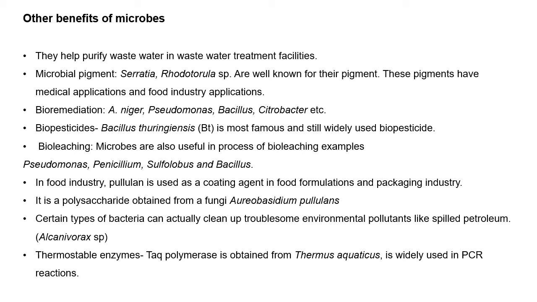Then microbial pigments. So Serratia and Rhodotorula species are well known for their pigments. And these pigments have medical applications as well as food industry applications. Some of these pigments have antibacterial or antiviral properties, and that is why they are also used in medical applications. And in the food industry, they are used in particular food items as an organic pigment or food coloring dye. Okay, it is nowadays an alternative which is in demand.